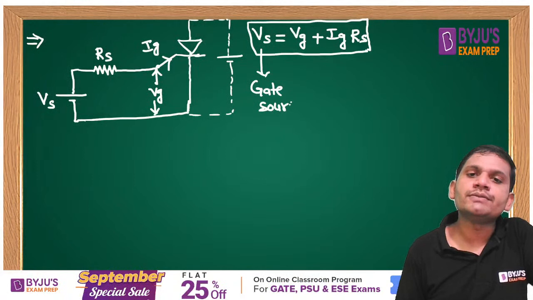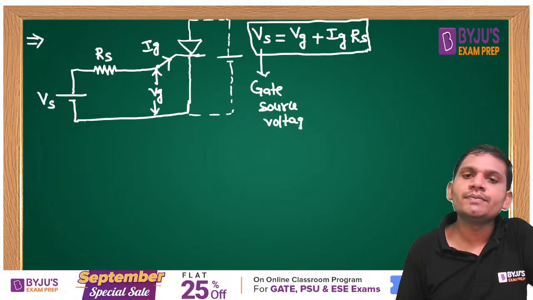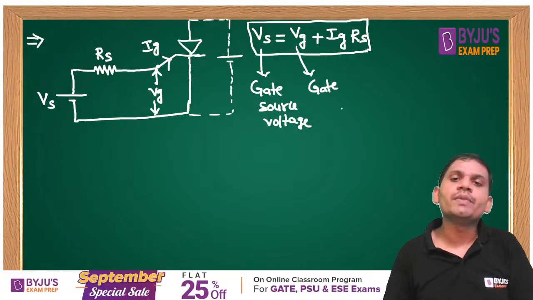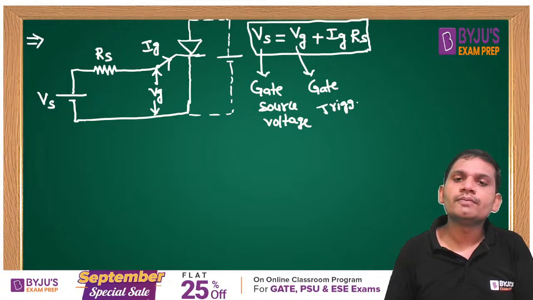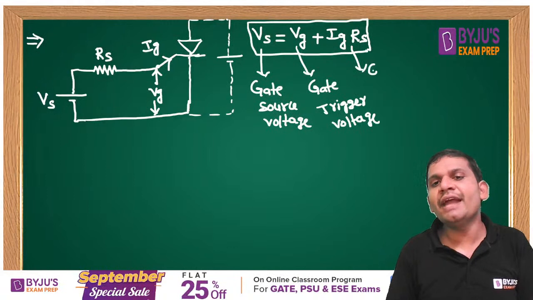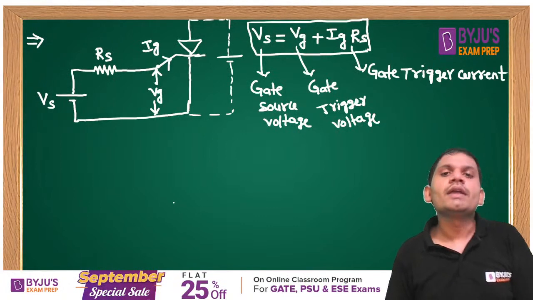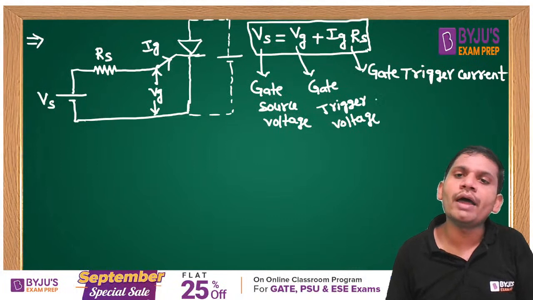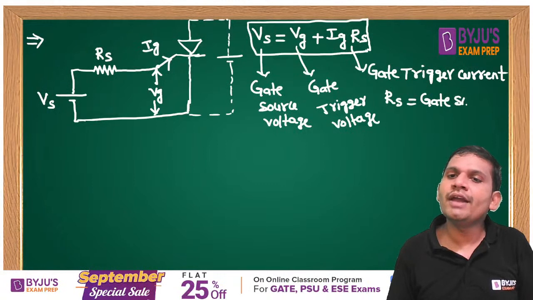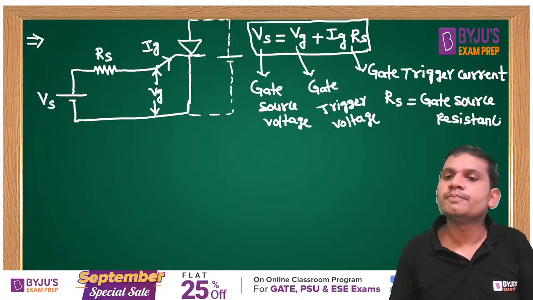Vg is the gate trigger voltage, the actual gate voltage we are applying to the gate. Ig is the gate trigger current. Rs is the gate source resistance.